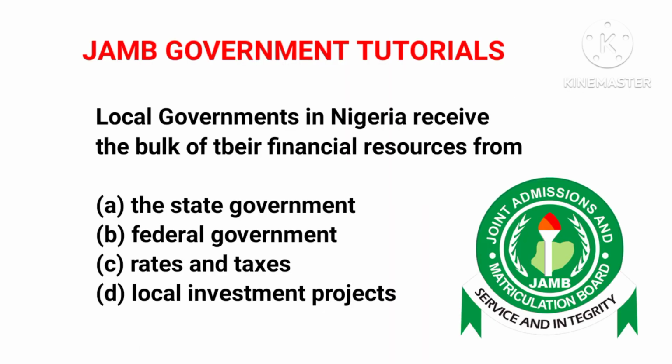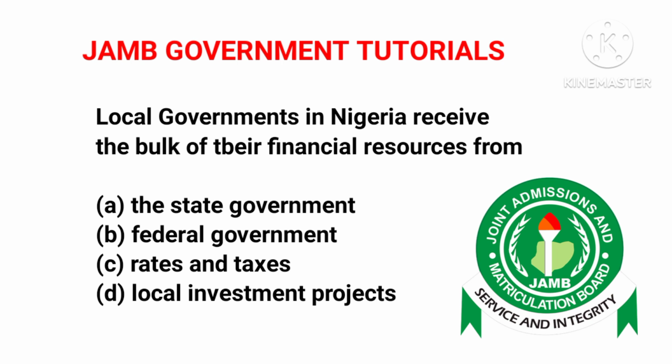Question 16, we have local government in Nigeria receive the bulk of their financial resources from. We have option A, the state government, B, the federal government, C, rates and taxes, and D, local investment projects. The correct answer to this question is option B, the federal government. Now, the local governments in Nigeria are almost entirely funded via monthly allocations of national income derived from petroleum, custom duties, and taxes.